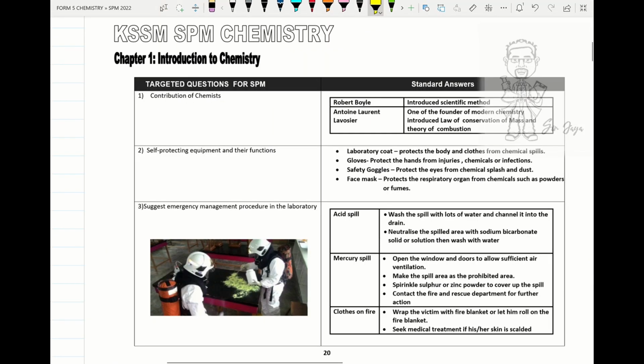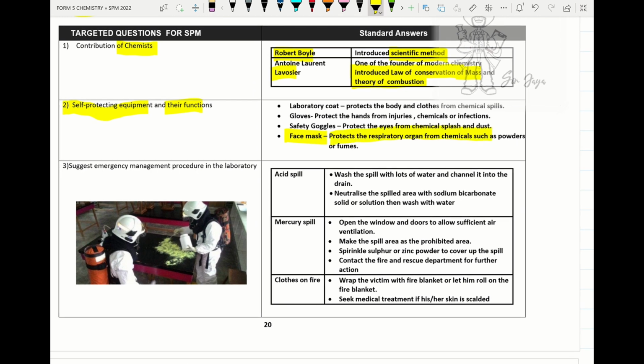Dear student, under Chapter 1, Introduction to Chemistry, please focus on the contribution of some scientists like Robert Boyle, who introduced the scientific method, and Lavoisier, who introduced the law of conservation of mass and theory of combustion. And please focus on the self-protective equipment and their function. For example, face mask is used to protect the respiratory organ from chemicals such as powder or fume. Alright, so please remember others also.